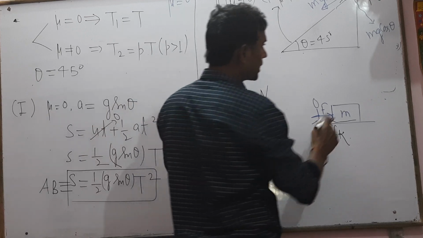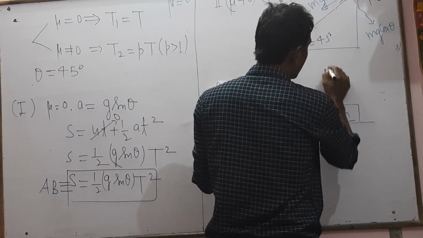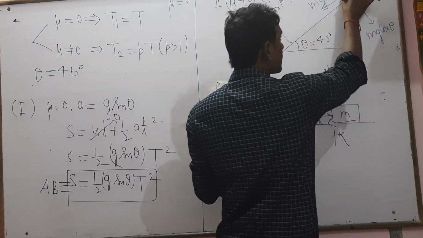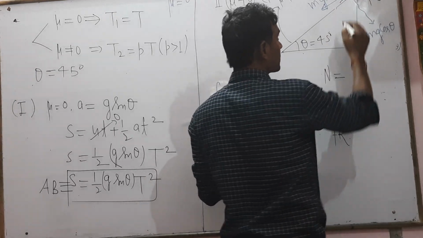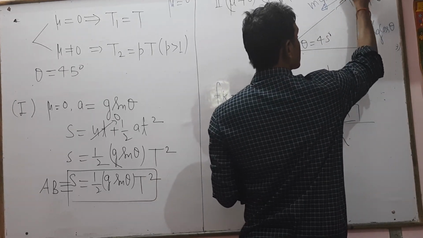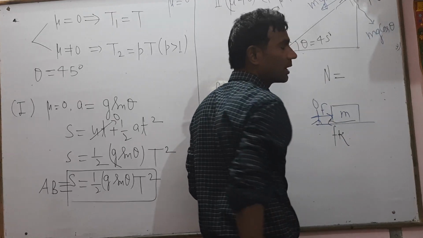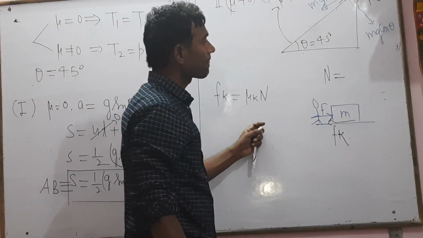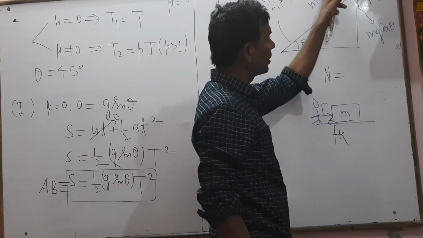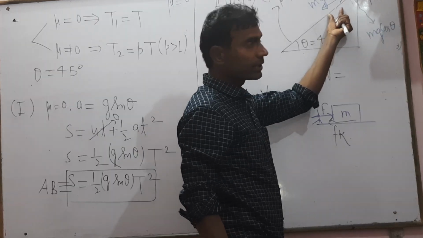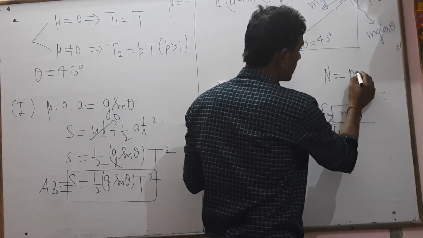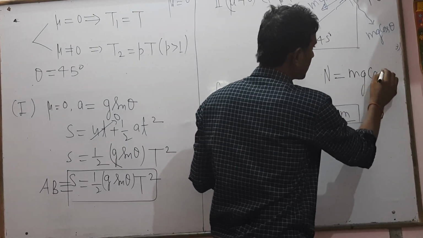So the normal reaction is N. What will N be? We are trying to find the acceleration for this situation. This is the normal reaction N. So N equals mg into cos theta, because the body cannot move perpendicular to the incline. So N equals mg cos theta.